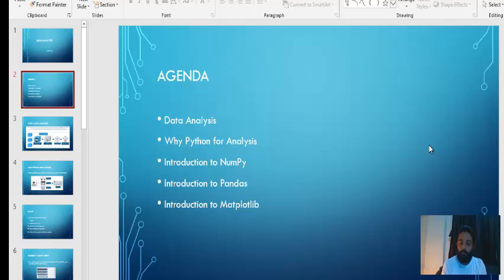So we completed three modules, and in the first module we went through the basics of Python. I mean, why Python, what are the features of it, then some basic things like variables and loops and if else statements. Then in the second module we completed sequences, and we saw some hands-on based on the sequences. In the third module we saw the object-oriented concepts, the key concepts of object-oriented programming.